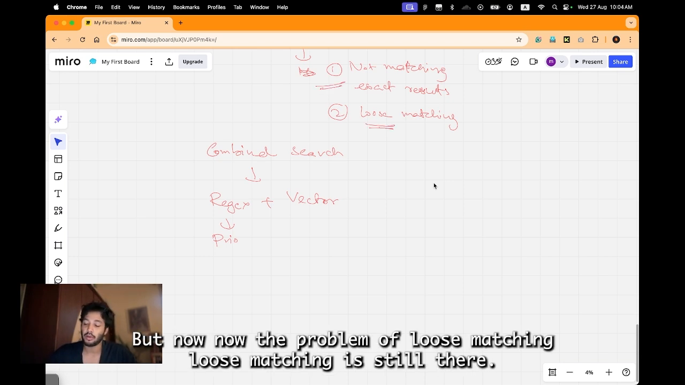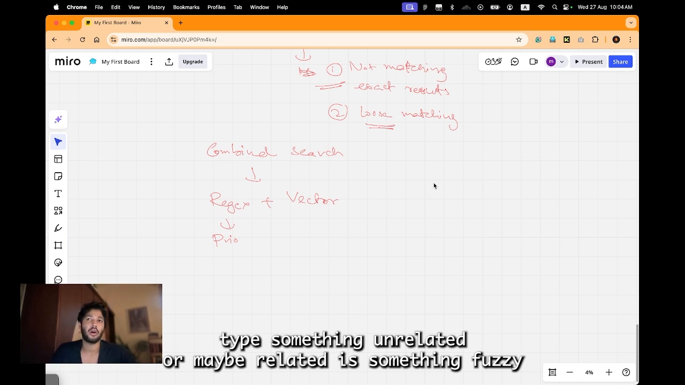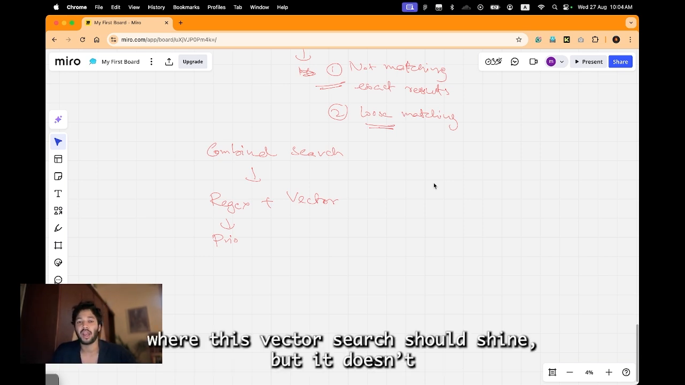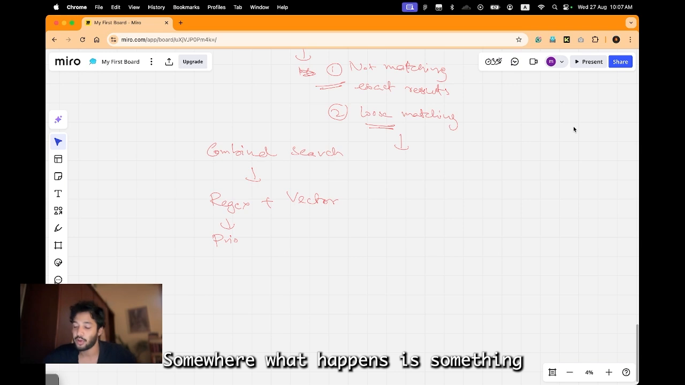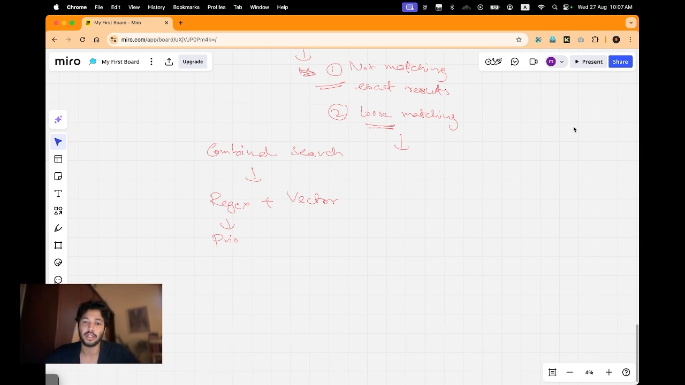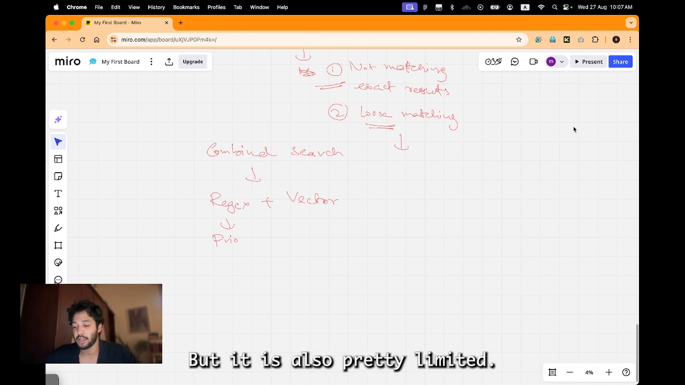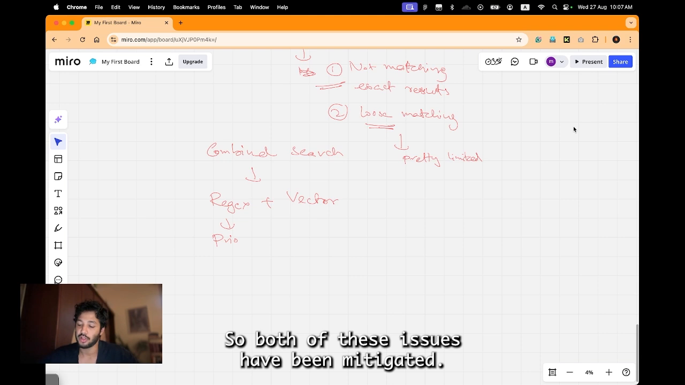But the problem of loose matching is still there. By loose matching I mean you type something unrelated, or maybe related but fuzzy, where the vector search should shine, but it doesn't. Sometimes something that is not closely related to your keywords also shows up. But it is pretty limited, and most of the times that I've tested, it works pretty good. So both of these issues have been mitigated.